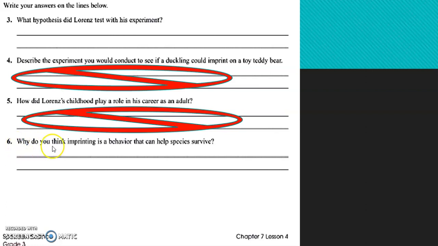And the last one is, do you think imprinting is a behavior that can help species survive? Yes, it is correct, because if you imprint and do something like this, you can save animals, right? You can save animals all the time, right? It's important to understand this.